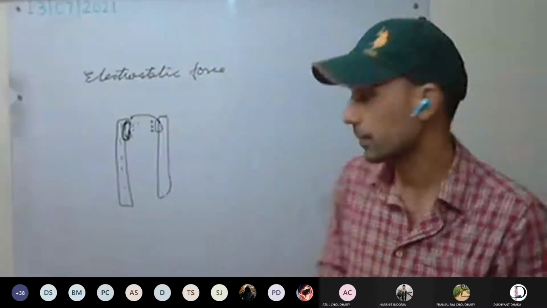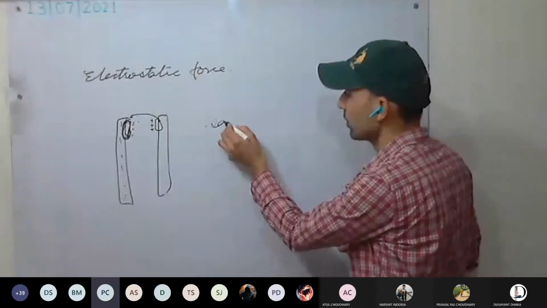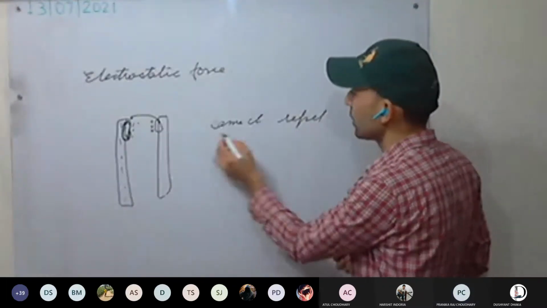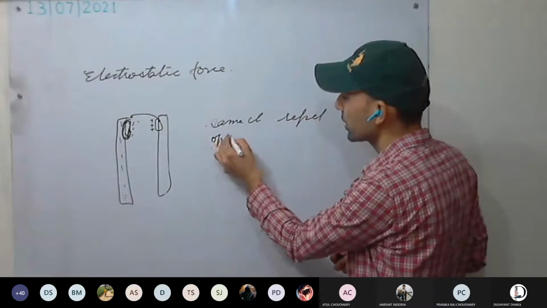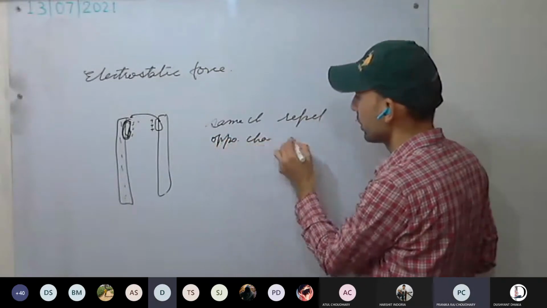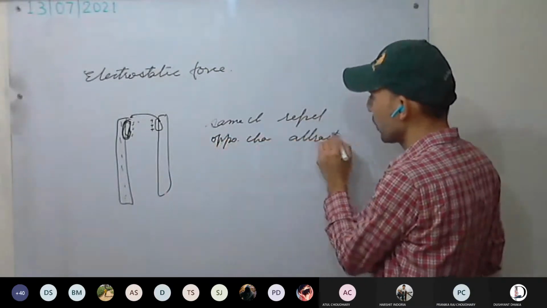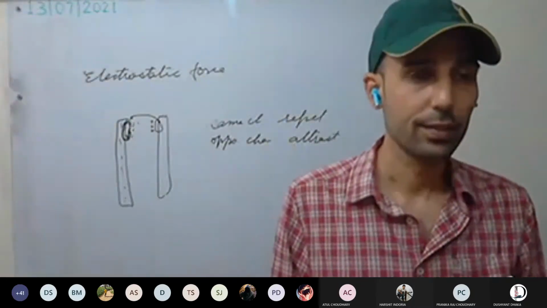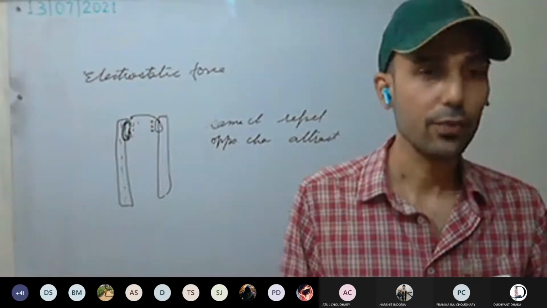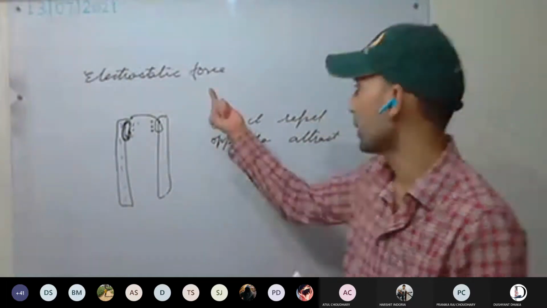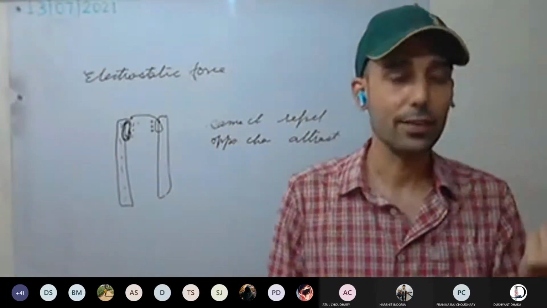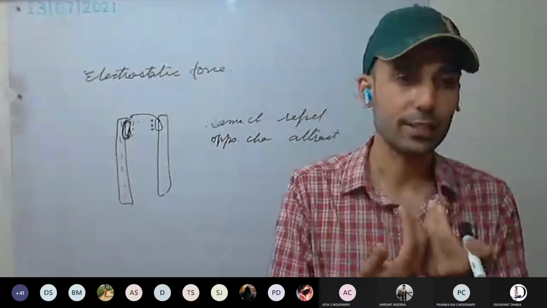So same charges repel, opposite charges attract. So electrostatic force is attractive as well as repulsive, depending on the kind of charges, whereas gravitation force was always attractive.